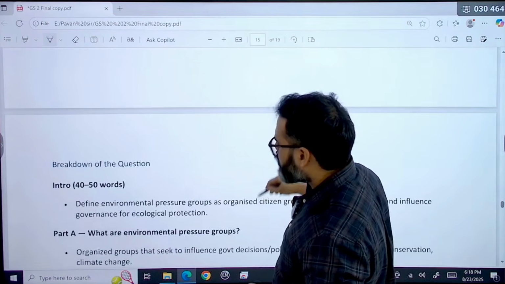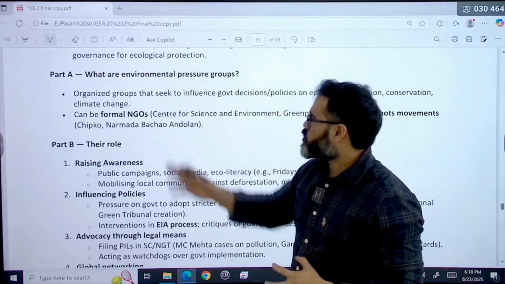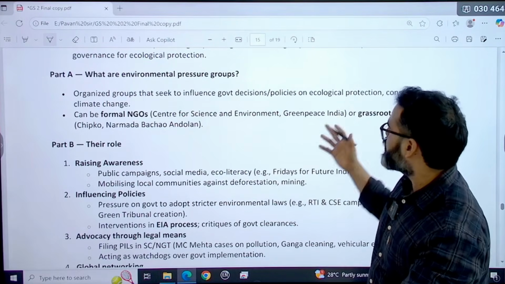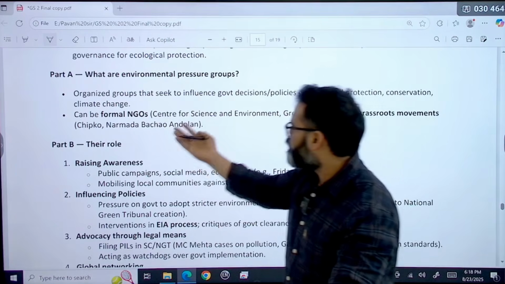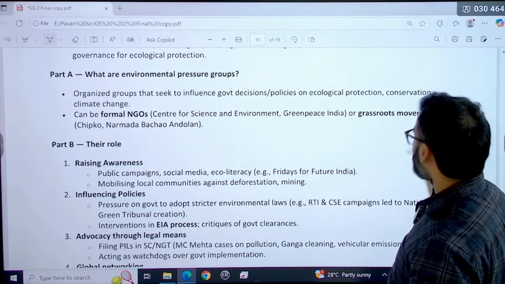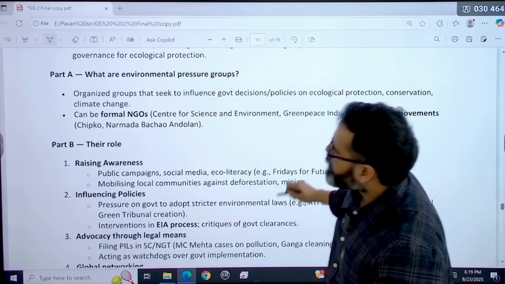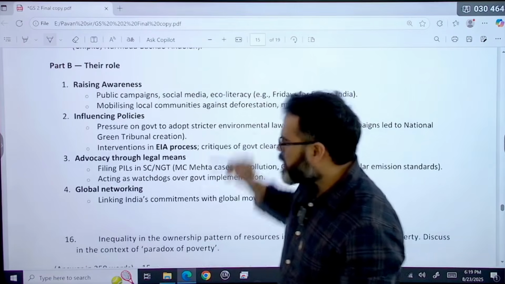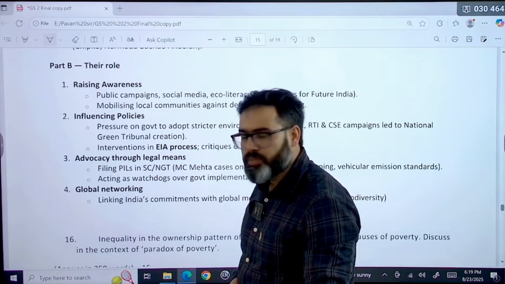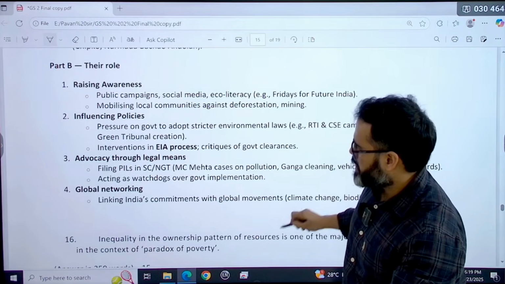So here you can write directly, what are environmental pressure groups? They are organized groups that seek to influence government decisions, basically in matters of ecological protection. They can be formal NGOs like Center for Science and Environment, Greenpeace India, or grassroots movements like Chipko, Narmada Bachao Andolan. Ekdam halwa. Their role क्या है? Their role है raising awareness, influencing government policies, advocacy through legal means, global networking, these things.